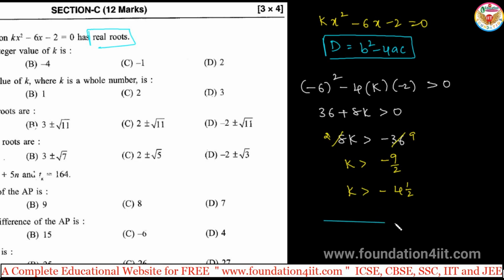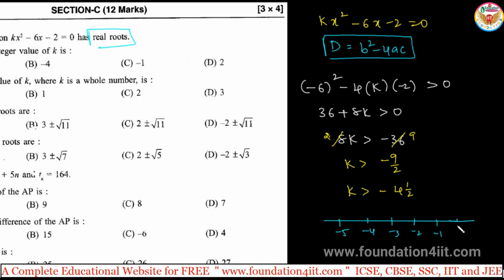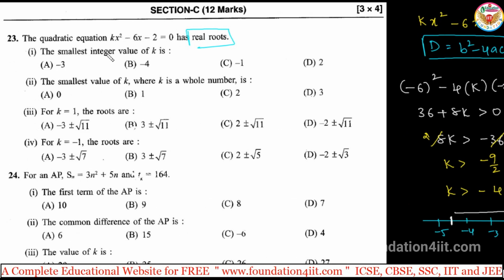If you check the number line, it's minus 4, next minus 5, minus 3, minus 2, minus 1, 0, 1, and so on, right? So the k value is greater than minus 4 and a half. So in between and greater, so this side. While you're coming this side, as per the rule, the smallest integer value of k, smallest integer.